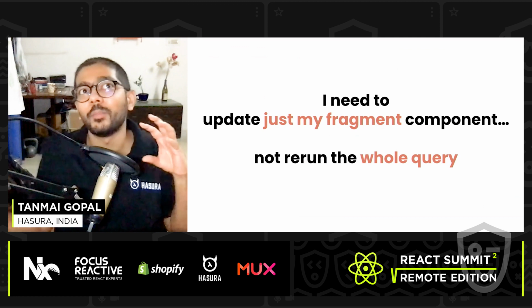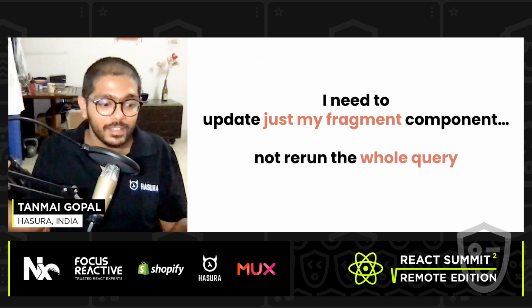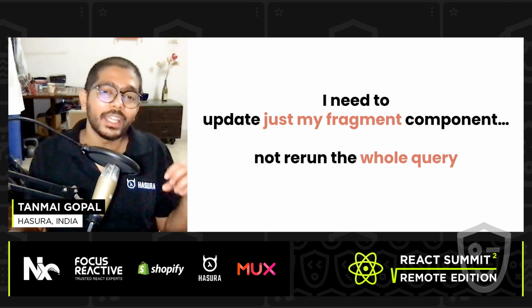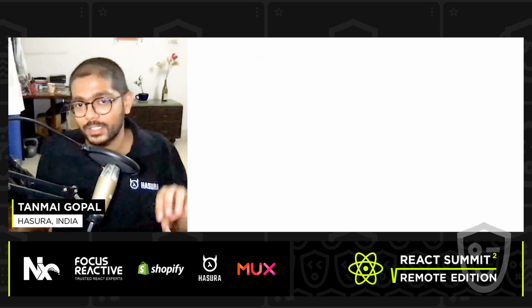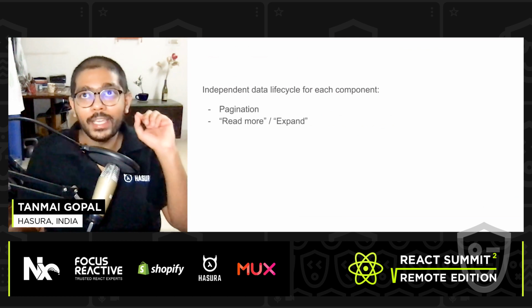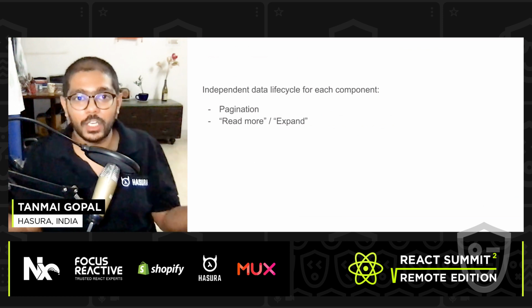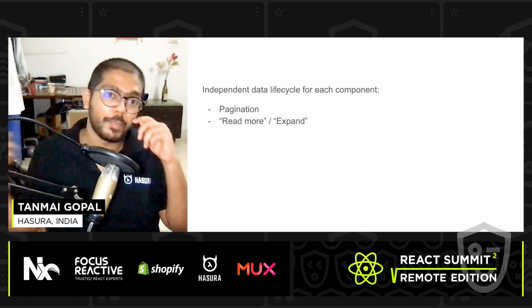So we want to use the modularity of fragments, but we also want the independent lifecycle ability of a query. Let's take a look at a slightly more tangible example. In applications that you're building, you would frequently see this when it comes to pagination.